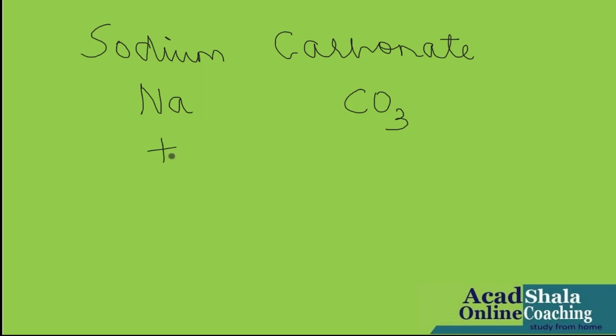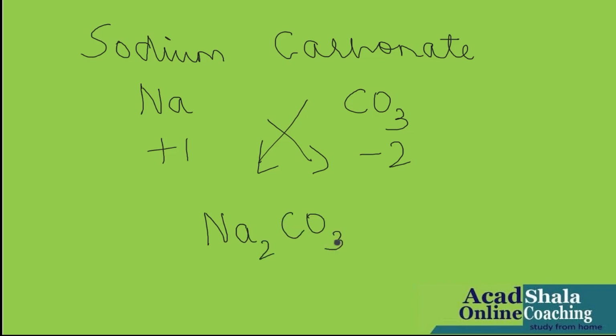Carbonate, polyatomic ion, CO3. Valency, +1 because it's a metal, and -2 for carbonate. Crisscross. Final answer coming out. Sodium will take the valency of carbonate. Carbonate will take the valency of sodium. So my final formula is Na2CO3. Now I will not write it in brackets.